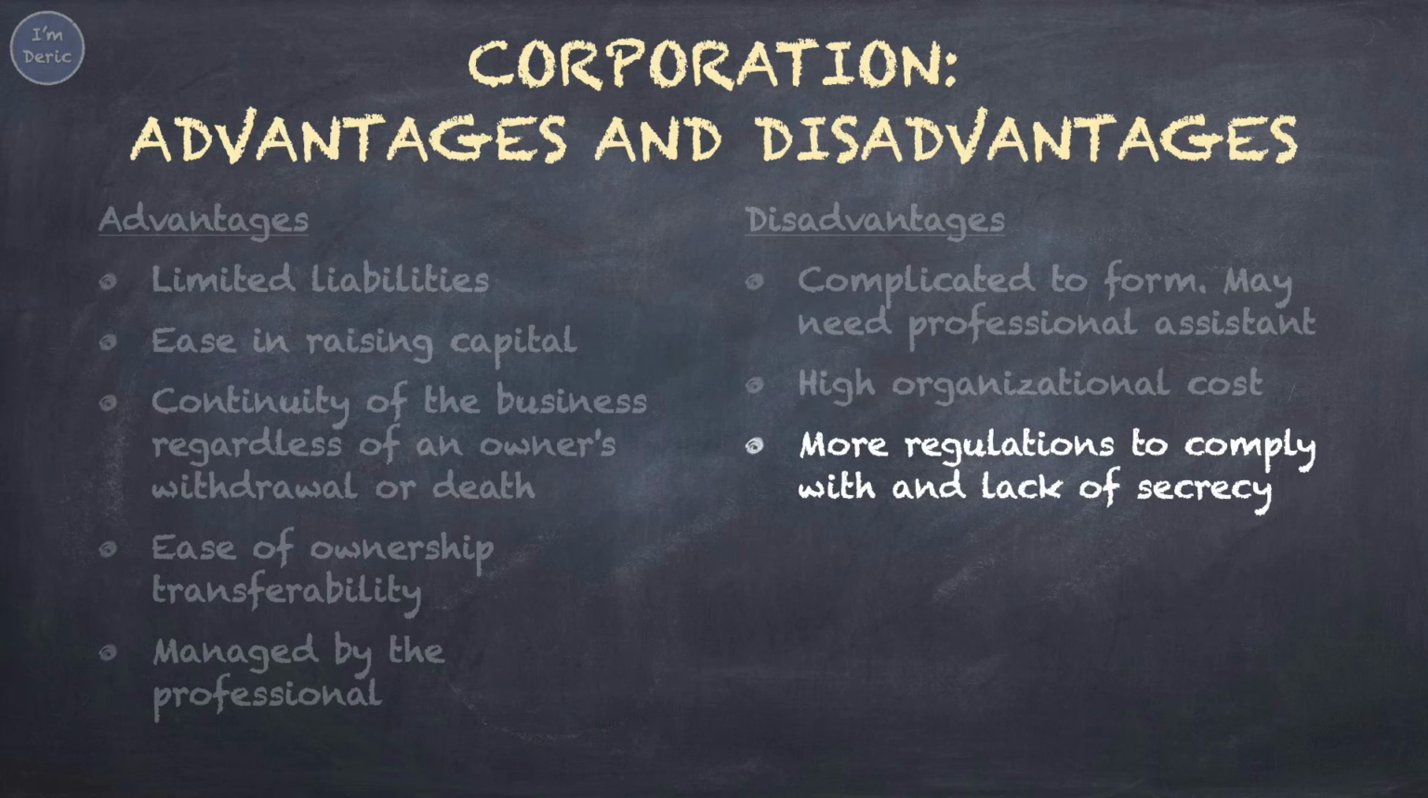More regulations to comply with and lack of secrecy. Corporations will have to comply with many rules and regulations, as well as the laws of the country. Corporations are also required to disclose the financial statements of the company to the public. That's why it could be hard for the company to keep their trade secret.